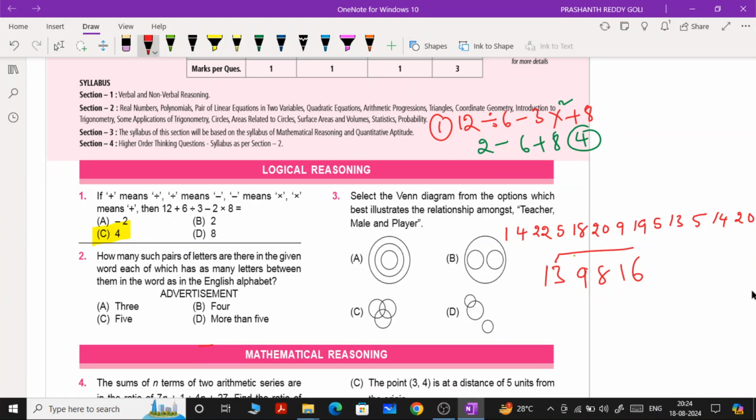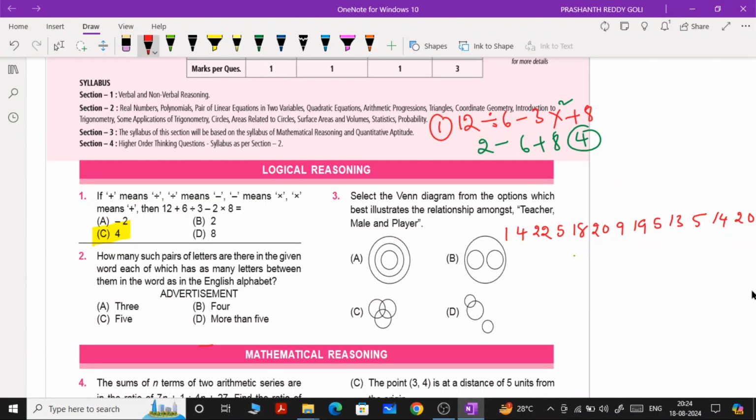Which pair should you take? The 13 and 16 pair we should take. What does it mean? 13, after that 14, 14 after 15, 15 after 16. Here 16 is there, no? Usually in between 13 and 16, how many numbers must be there? Two numbers must be there. Are we getting two numbers in between these two? Yes, we are getting. That is the reason you should take that particular pair.